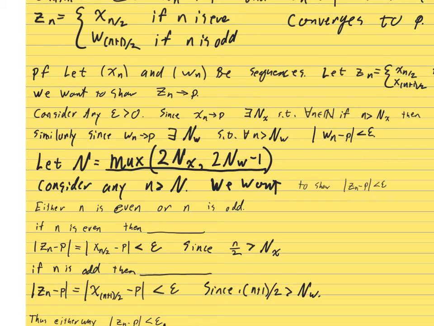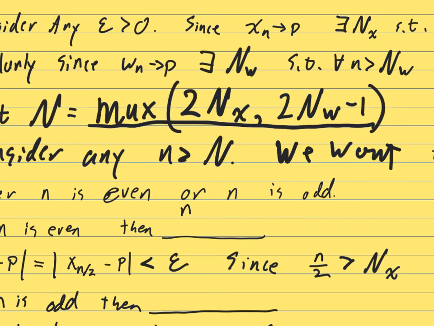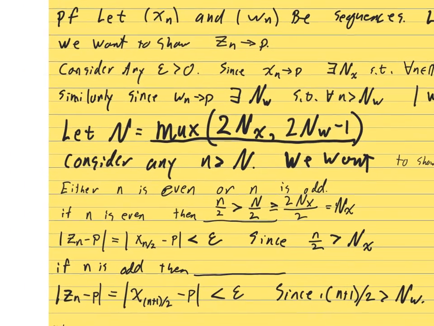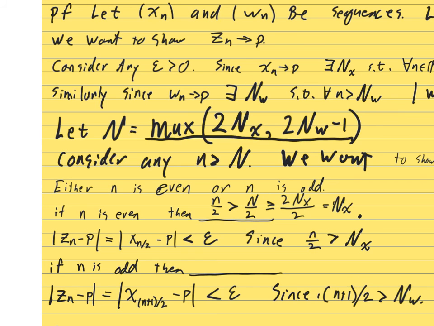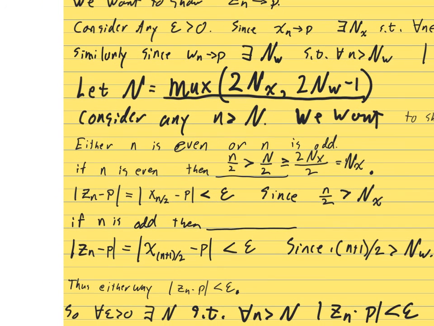Neato. So let's see, in the case that n is even, here's what we care about. Let's look at n over 2. In the case that n is even, n over 2 is strictly bigger than big N over 2. Little n is bigger than big N, which is bigger than or equal to 2 N_x, so n over 2 is bigger than N_x. Full stop. Next sentence. If little n is odd, here's what we care about.